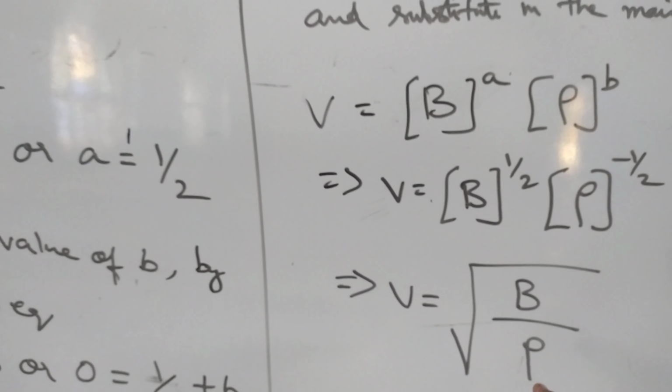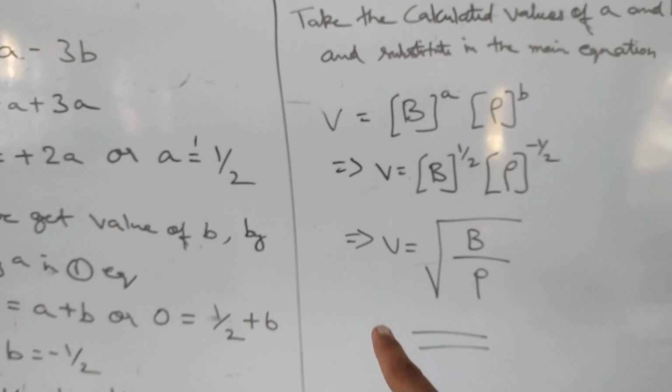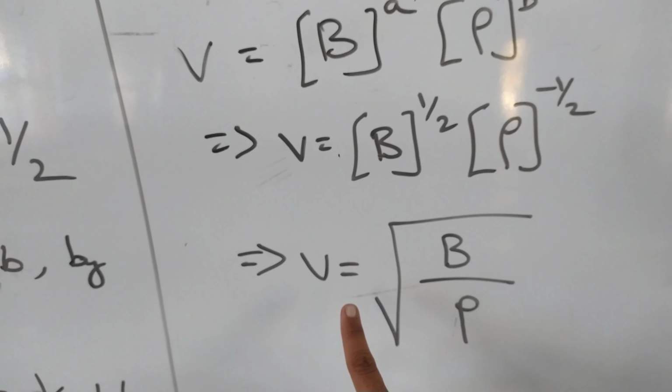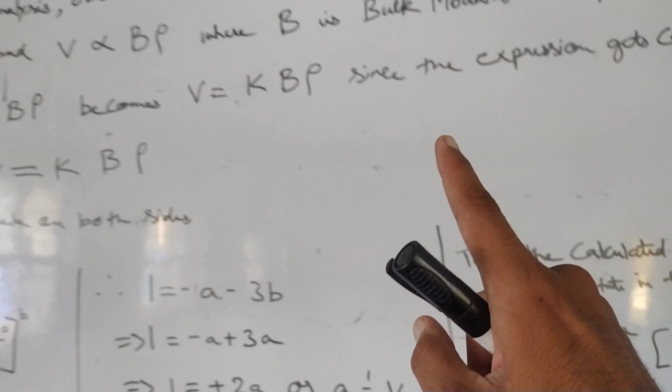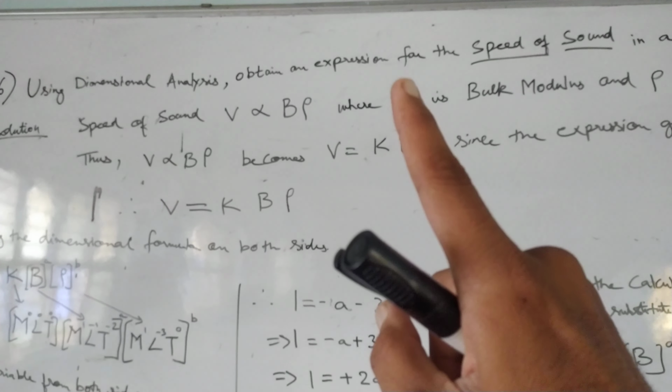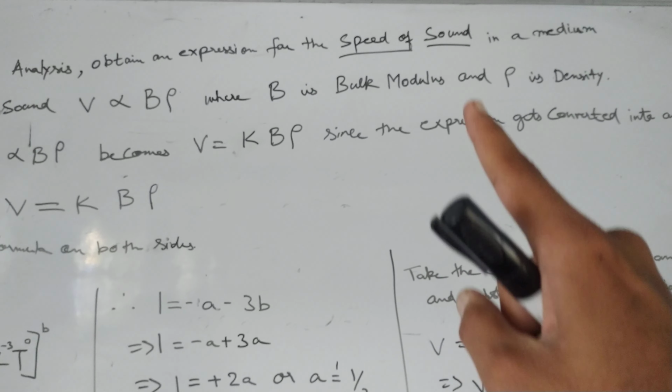So this is one of the methods to get a formula for a particular physical quantity. The physical quantity being velocity, it is equal to under root of B by rho, wherein using the dimensional analysis we calculated the value of velocity for the speed of sound.